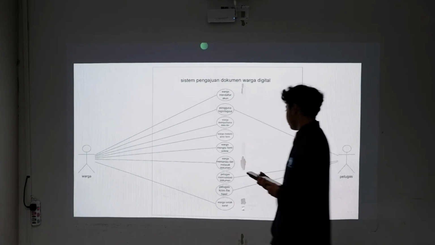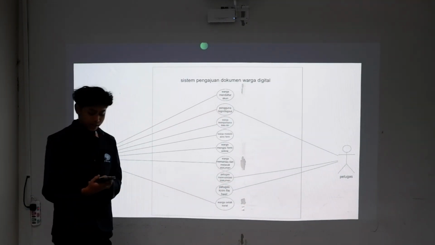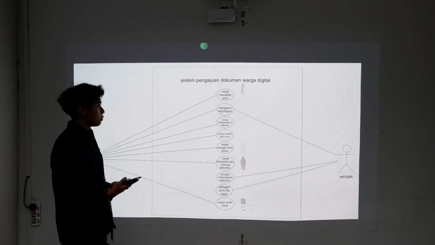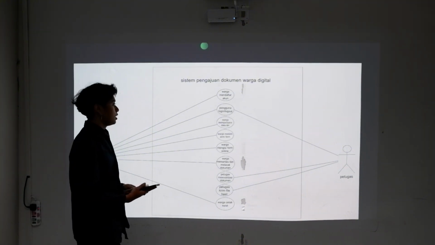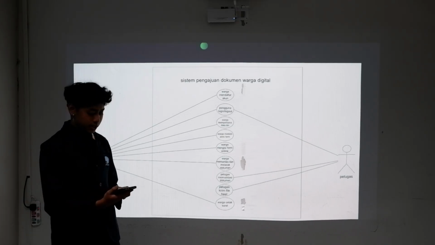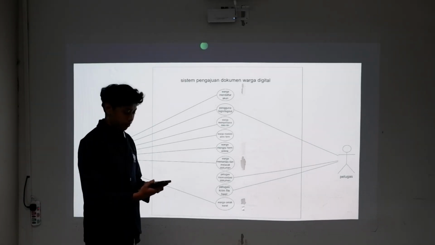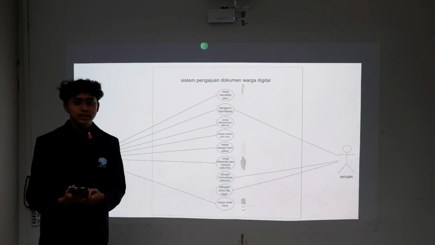And next, from the officer side, first, officer can log in and log out from the website. Next, officer can accept the submission that was sent by the citizen. And lastly, officer can send the document that has been accepted to the citizen.